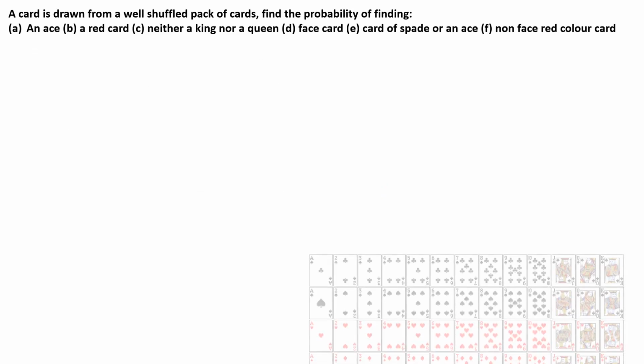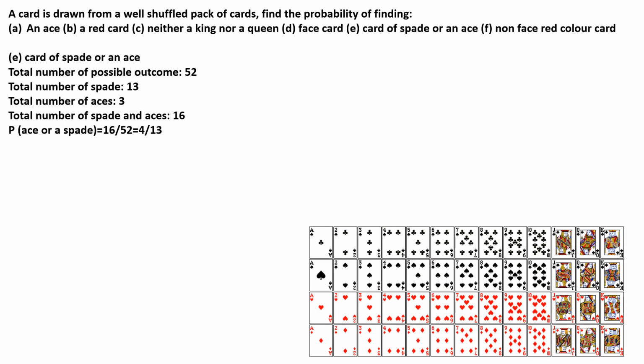For the next, we get a card of spade or an ace. Total number of possible outcomes remains to be 52. Total number of spades is 13 and total number of aces is 3. Now some students may complain that we can clearly see there are 4 aces. Why have you written 3? Because one ace of spade we have considered for the number of spade cards, that is 13. Total number of spades and aces becomes 16, and hence probability of getting an ace or a spade becomes 16 by 52, which is 4 by 13.